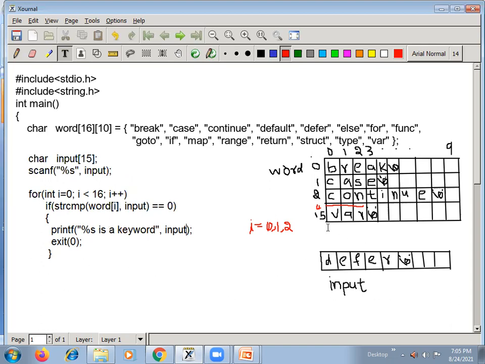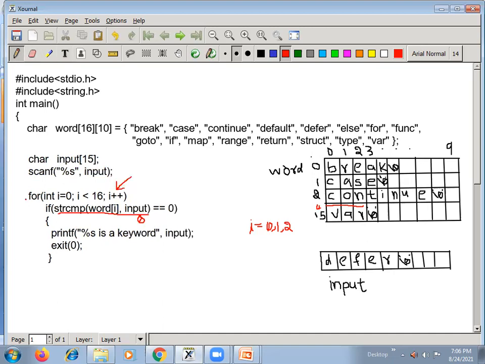That's it. Okay, so for example, if you enter some other word like while, what will it do? It compares with each string. While equal to break, no. Case, no. Continue, no. Like this it compares. So finally what happens, after comparing all the 15 words in this two-dimensional array, the i value will become 16 here. Okay, so 16 less than 16, false. That means the control comes out from the loop.